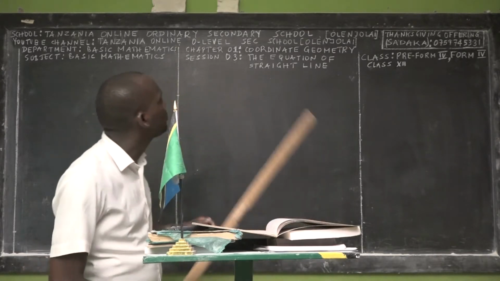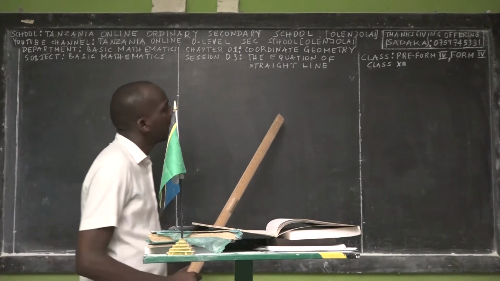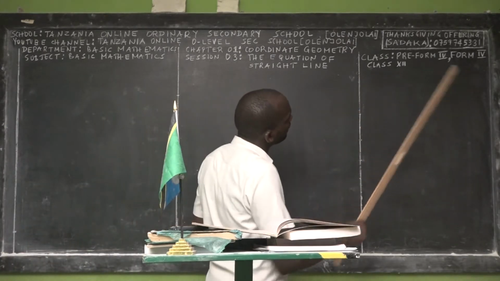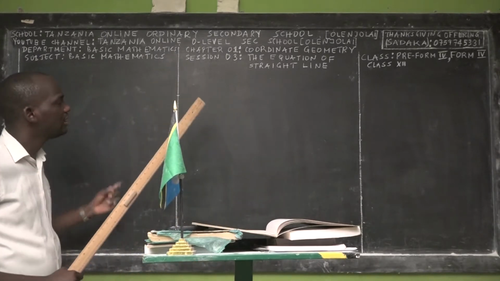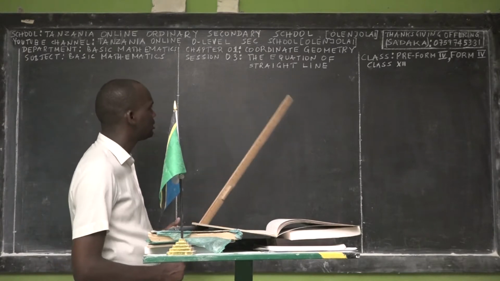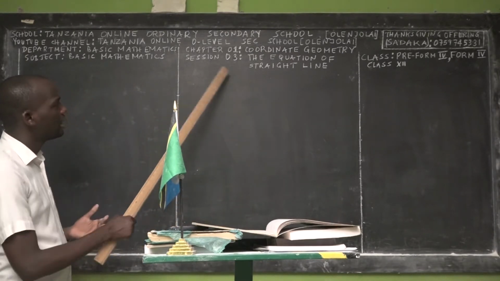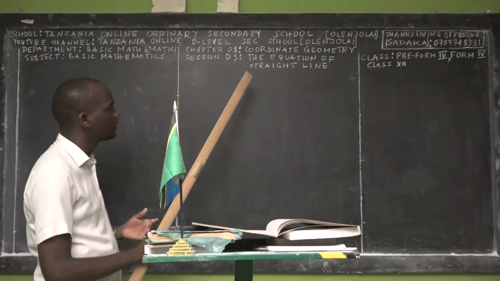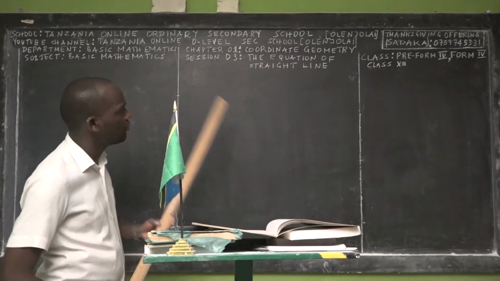So we are in chapter 1, called coordinate geometry. This is all about Euclidean geometry, and these contents are for pre-Form 4 and Form 4, or Class 12 in other words. We have done 3 sessions: session 00, the general introduction of Basic Mathematics Form 4, then session 1 and session 2, after which we did gradients and collinear points. Today I'm going to teach you about the equation of the straight line.